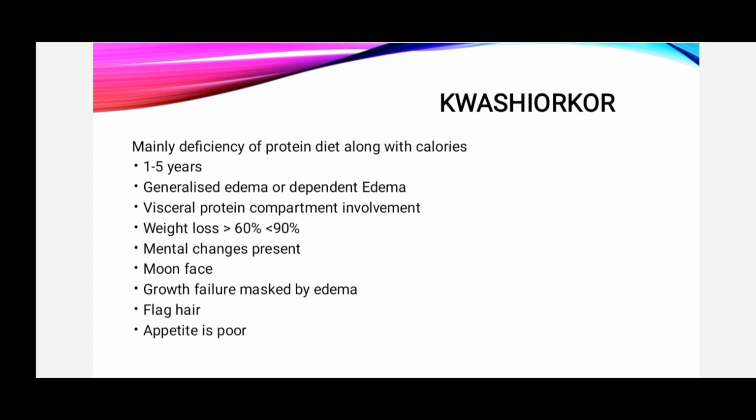There is visceral protein compartment involvement, with weight loss greater than 60% and lower than 90%. Mental changes are present, with moon-like face, growth failure masked by edema, flag sign hair, and poor appetite. In marasmus, we discussed appetite is present, but in this condition, appetite is poor.